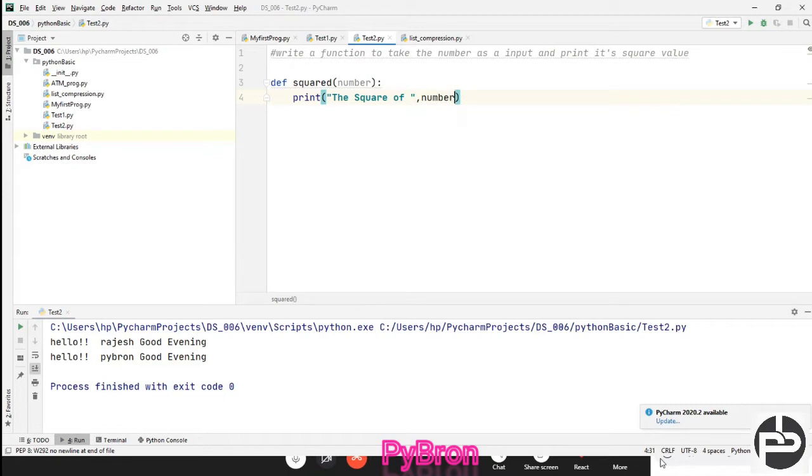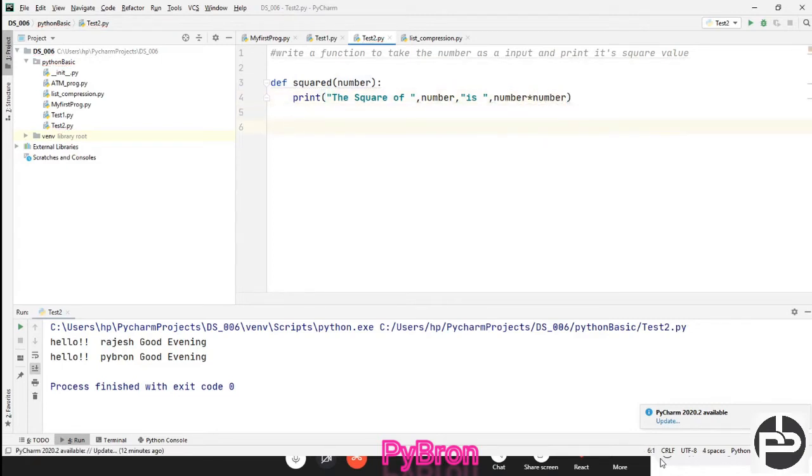Here I'm passing that number, square of 5. Let's suppose I want the square of 5. So how are we going to print the message? The square of 5 is, comma, here I am going to give one space, comma, number into number, right? Like this we are supposed to print, and that's all. And now your task is done.